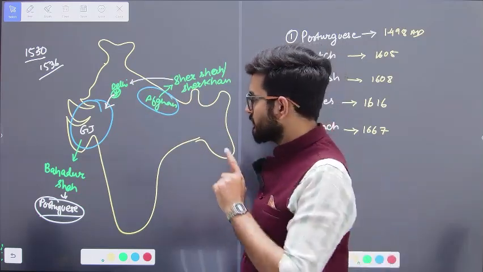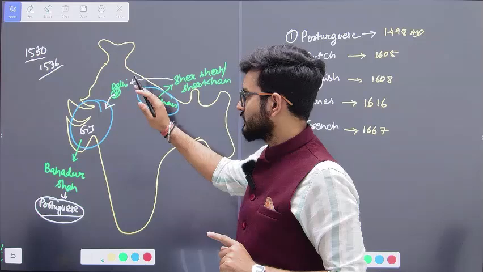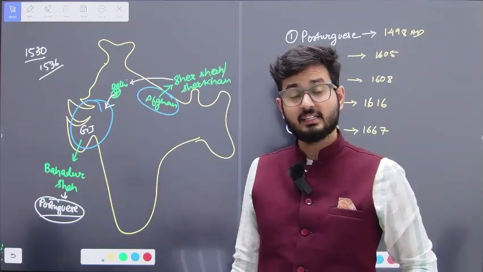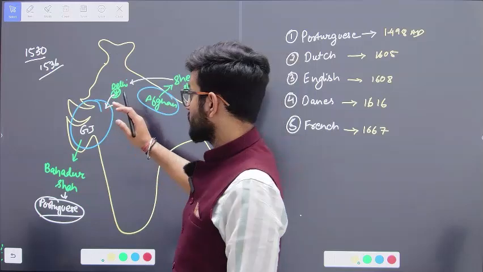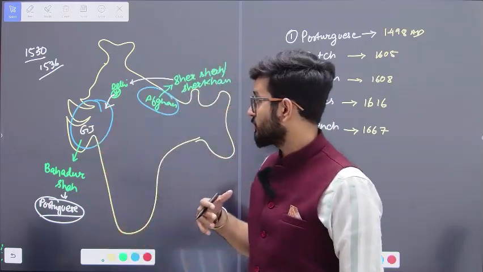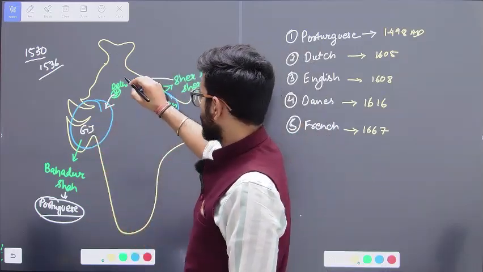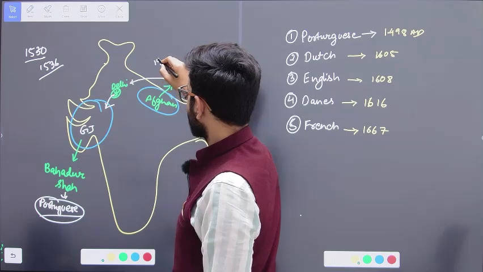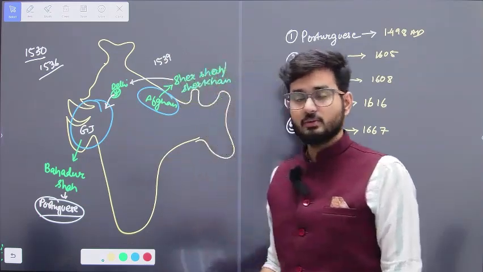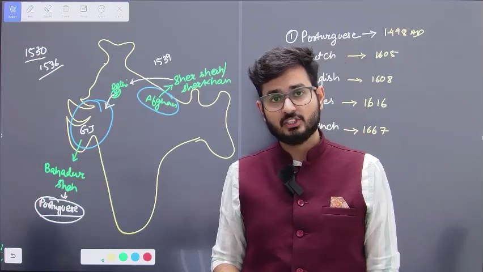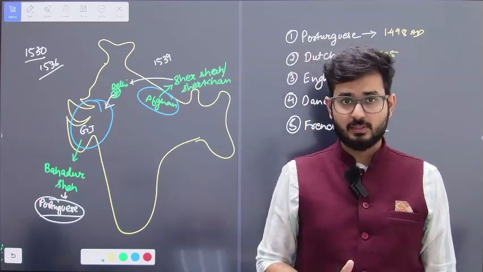Humayun understands that Sher Khan might attack Delhi and defeat us. So, for protecting himself, Humayun is going to fight with Sher Khan in 1539. In that first battle with Sher Khan, Humayun is defeated.